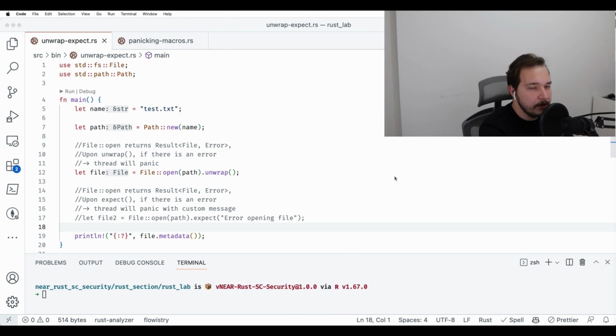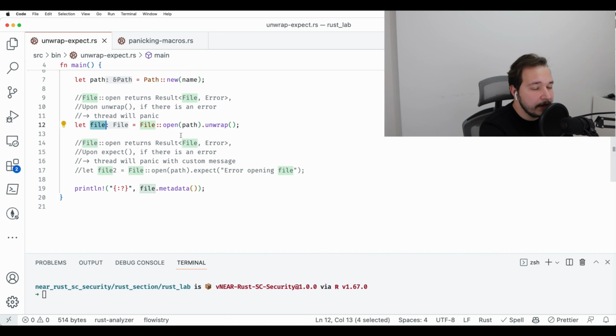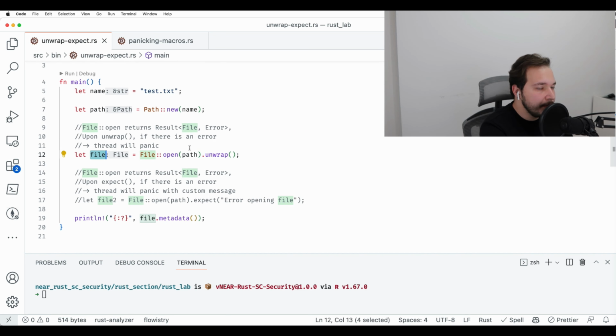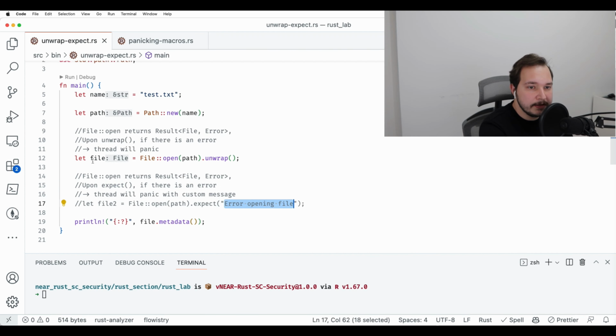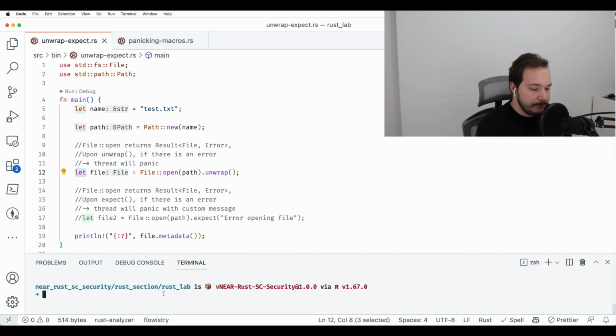All right, so now it's time to run some code examples, and let me hop into my text editor. In this simple example, we are trying to open the file test.txt. In the first scenario, we are unwrapping the result type using unwrap. And in the second scenario, we use expect to unwrap the result type, and we pass a custom panic message inside of expect. So let us first run the first scenario.